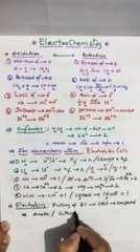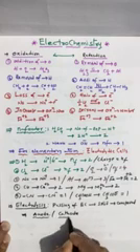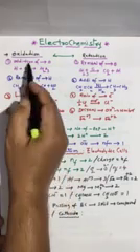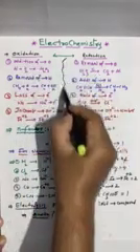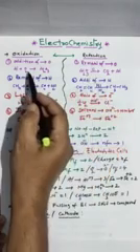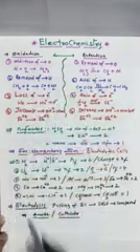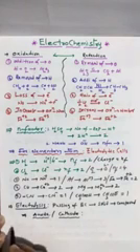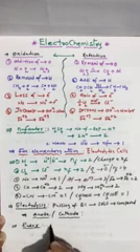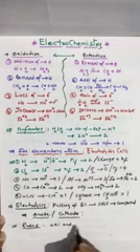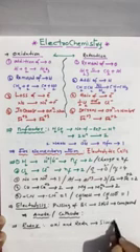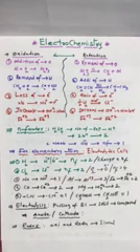What happens at anode? What happens at cathode? It is the very confusing stage, that I will explain in detail. I explained oxidation and reduction in detail. If oxidation and reduction take place simultaneously, that is what we call redox. Clear? What is a redox reaction?